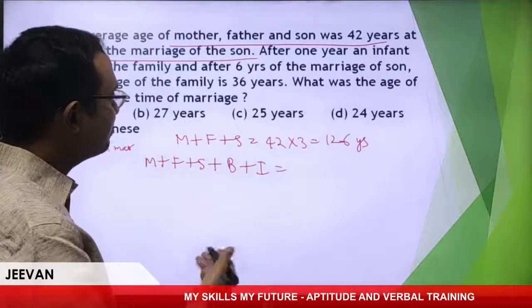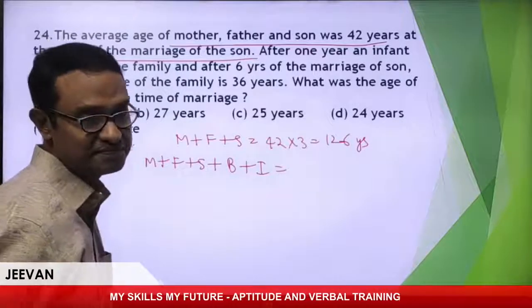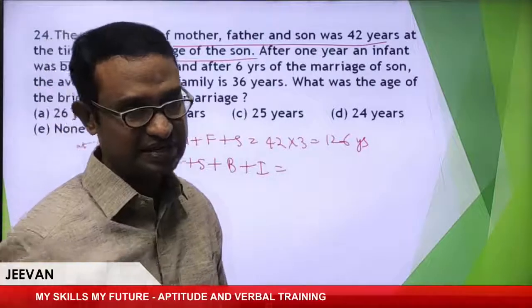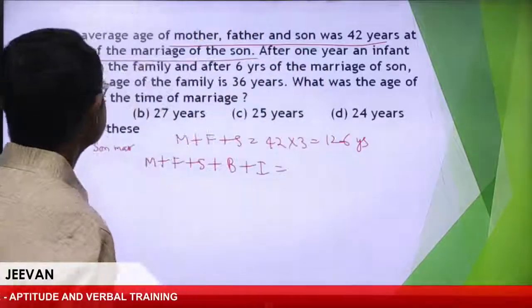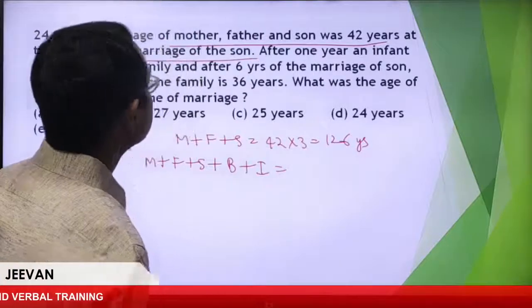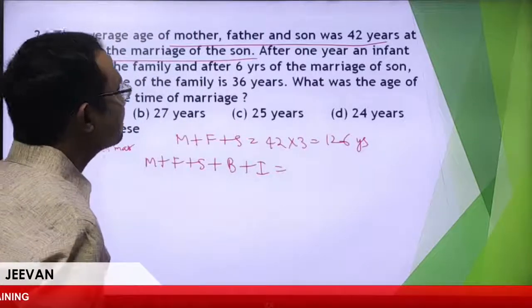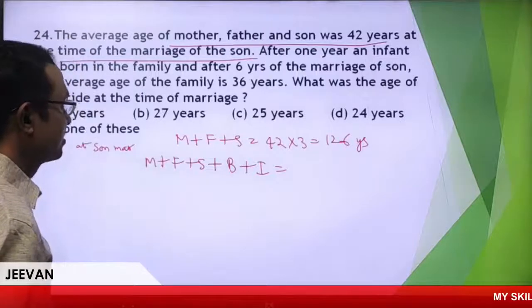Can you please tell me how to write after 1 year? After 6 years. Come on.